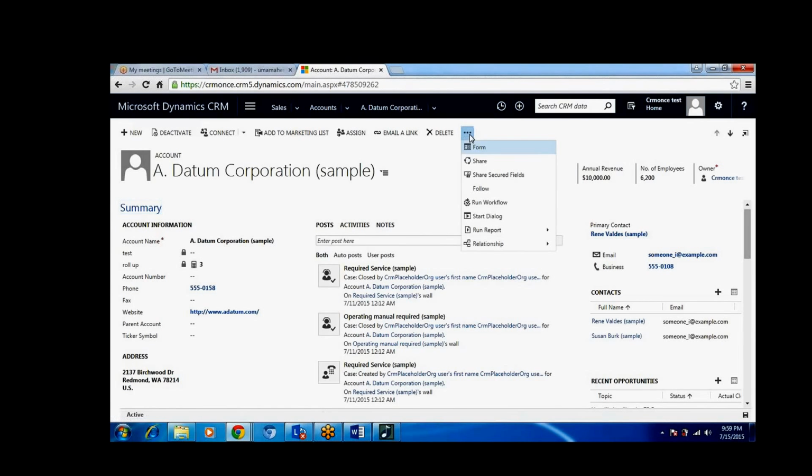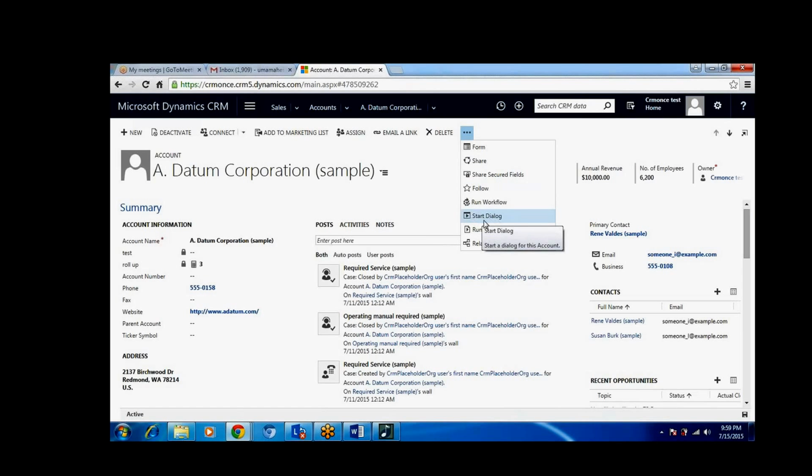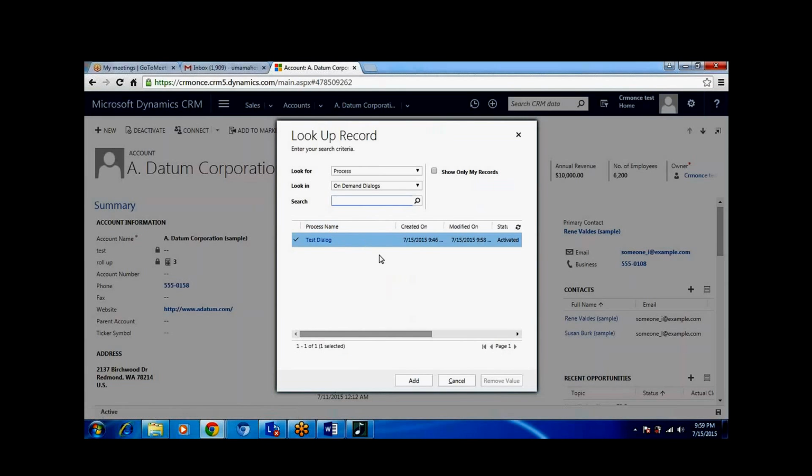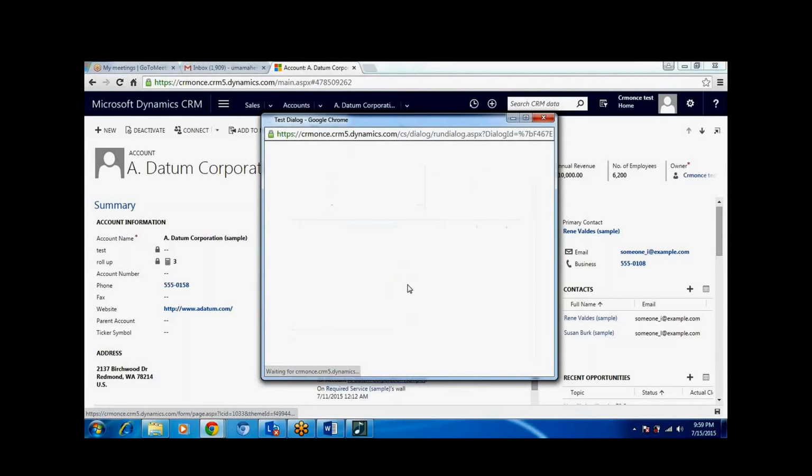Here, see, start the dialog. Here we can see the start dialog. Once you click on that, it will give all the listed dialogues, all the active dialogues. Once you click on that, it will give the pop-up.